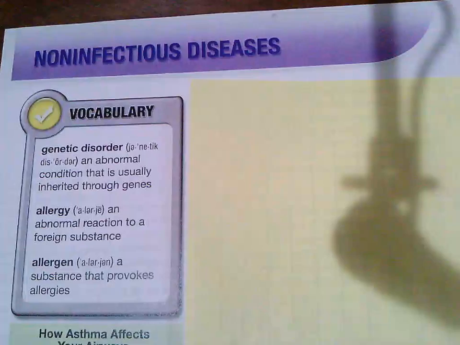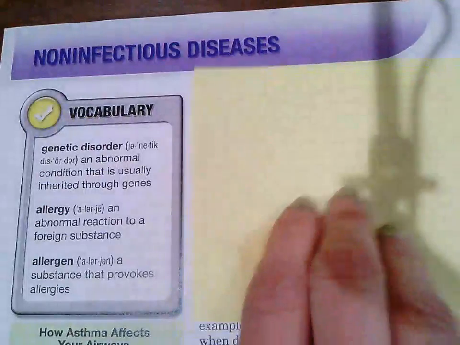Genetic disorder, which is an abnormal condition that is usually inherited through genes. Allergy, an abnormal reaction to a foreign substance. And allergen, a substance that provokes allergies. So pause. When you're ready to go on, click play again. All right, here we go.